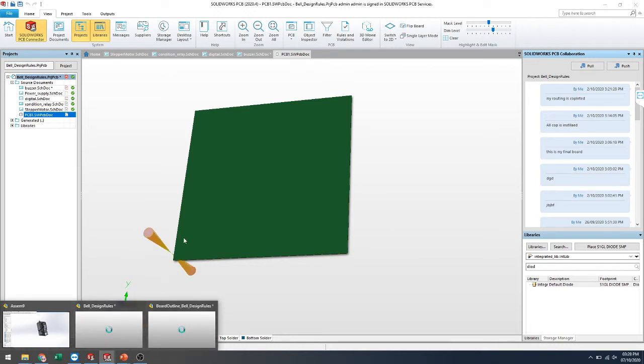It will take a little more time, because it will automatically import all the information from the PCB side. So you just wait.